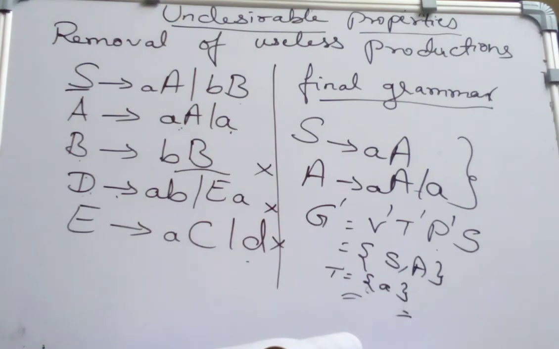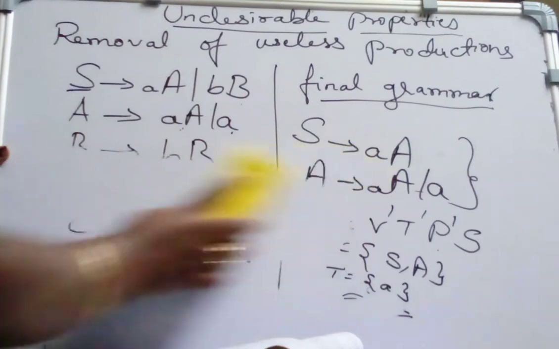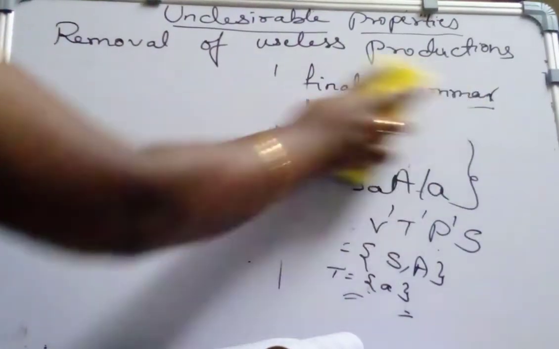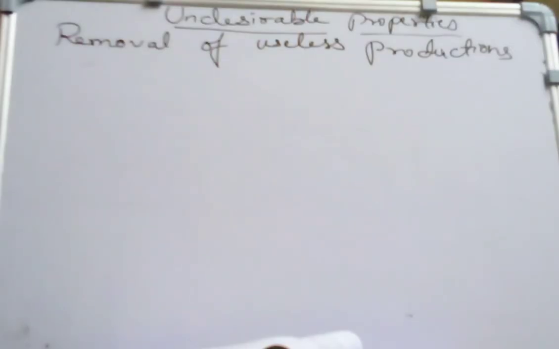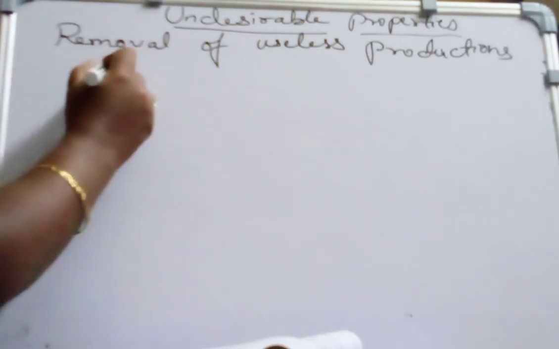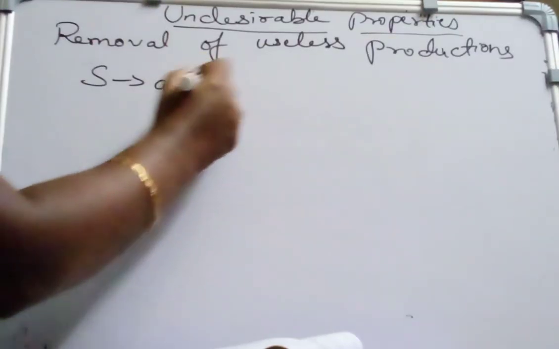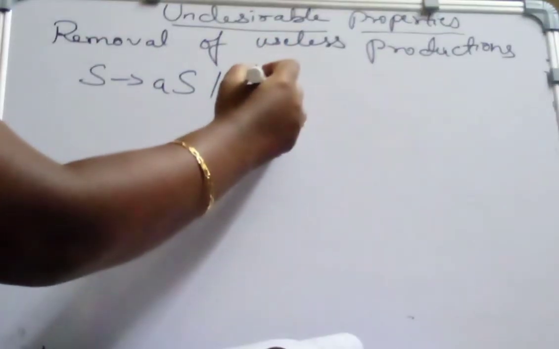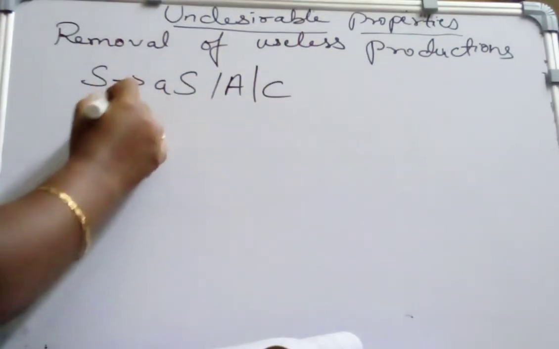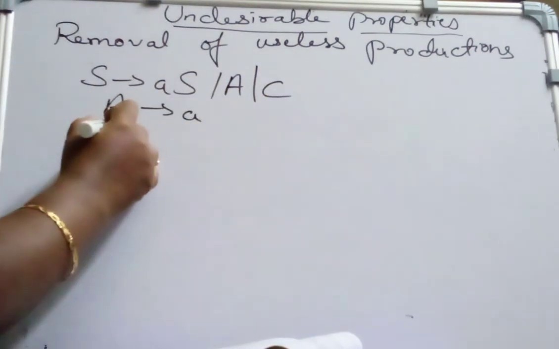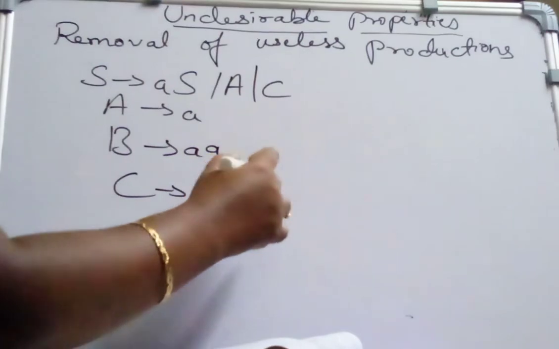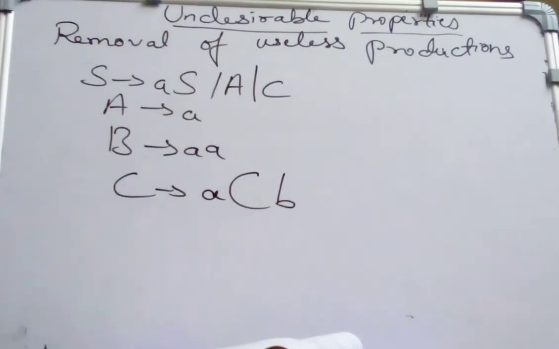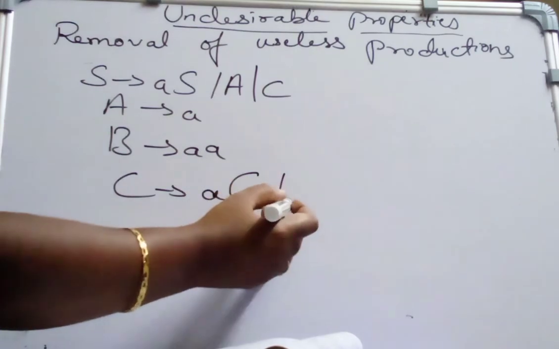Now we'll take one more example of how to remove the useless productions. Example 2. Suppose I have productions like this: S derives AS or A or C, A derives a, B derives AA, and C derives ACB. Now see this grammar. Are we able to derive any string using this?